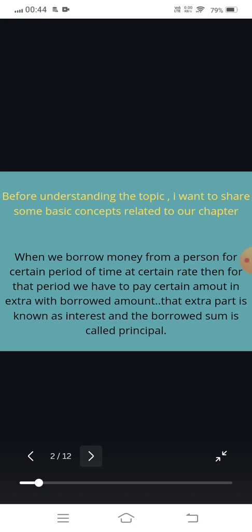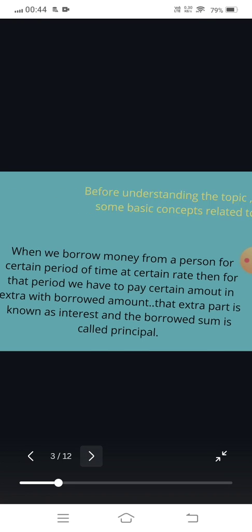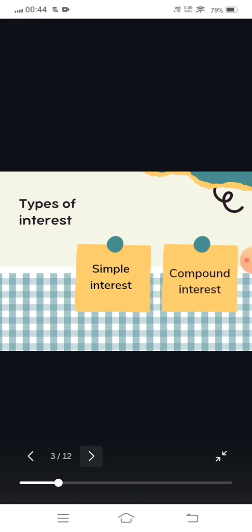Interest is the extra money that you receive when you lend money, or extra money that you pay when you borrow money. That is known as interest. The money that you borrow or the money that you lend is known as principal. Okay, so now there are two types of interest. One is simple interest and another one is compound interest. So let's understand one by one the meaning of simple and compound interest.